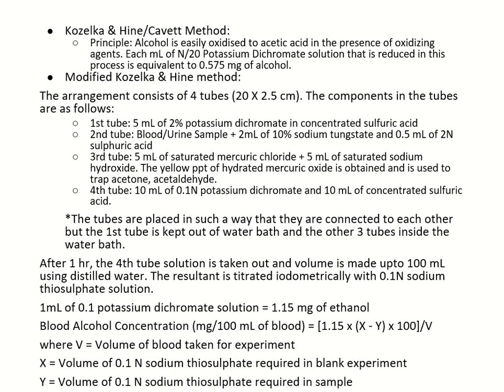The blood alcohol concentration is given by the formula 1.15 into X minus Y into 100 by V, where X is the volume of 0.1 N sodium thiosulfate required in blank experiment, Y is the volume of 0.1 normal sodium thiosulfate required in sample, V is the volume of blood taken for the experiment.